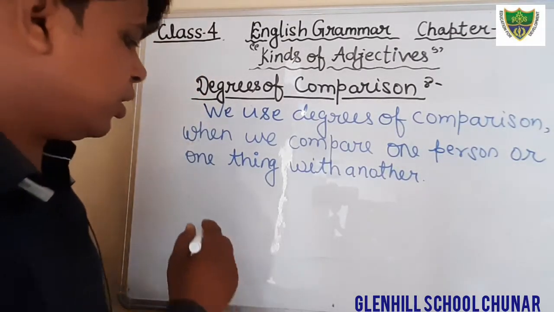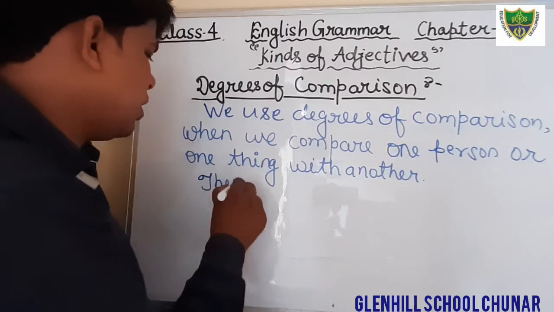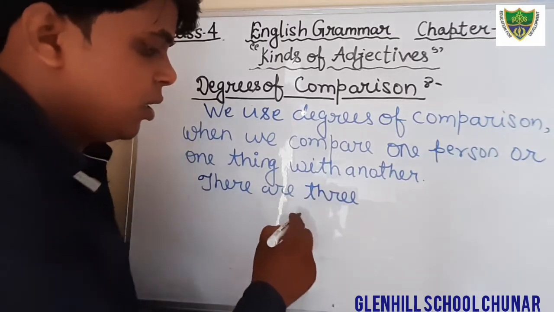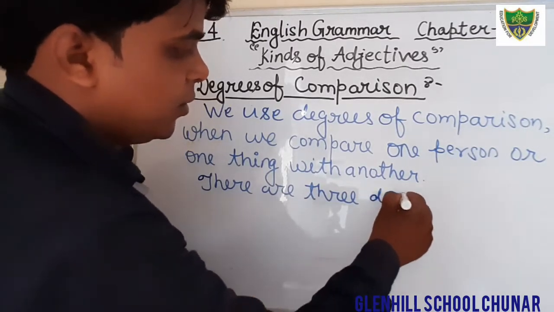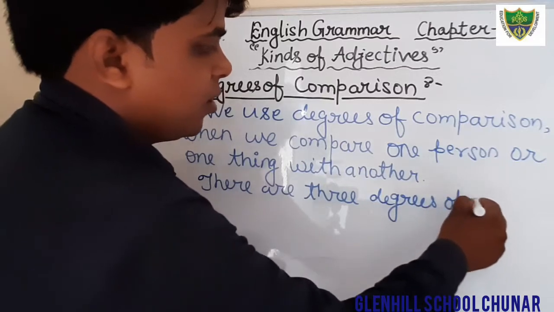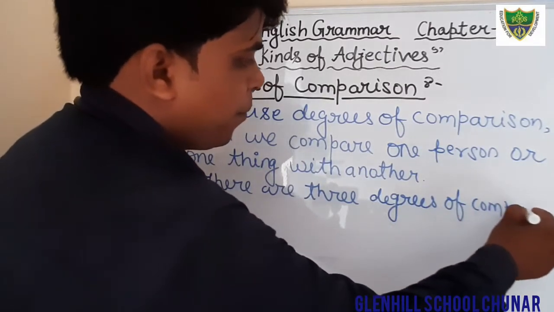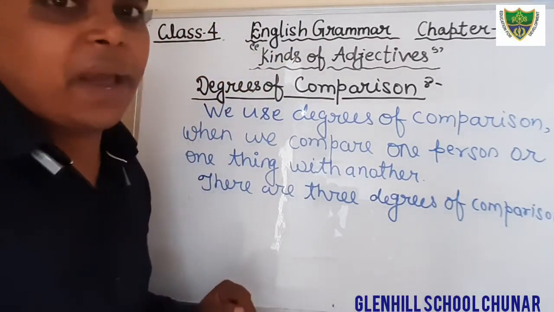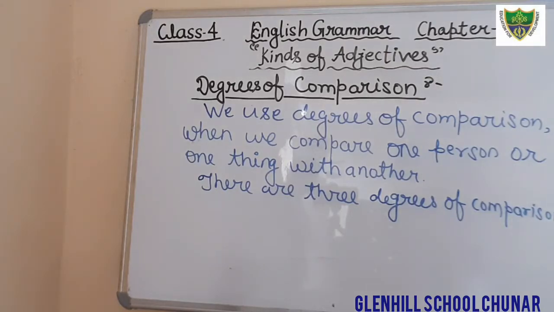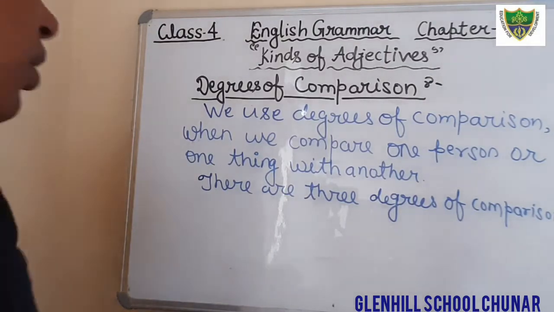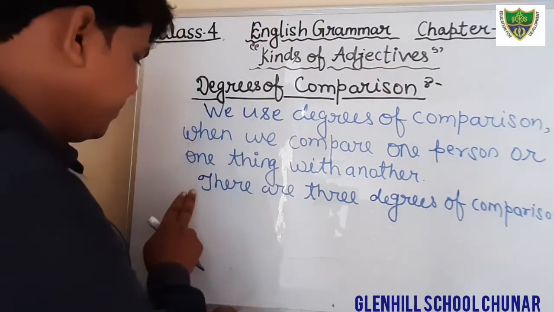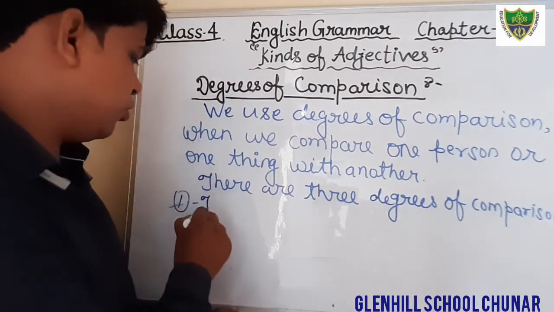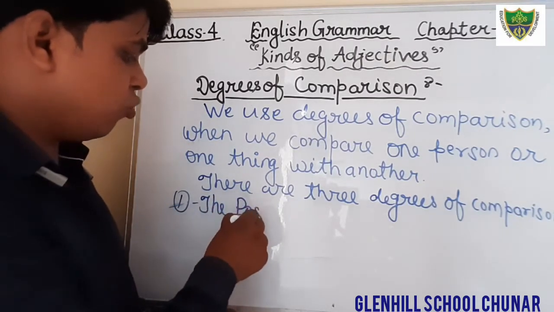So we can also write here, just below that line, there are 3 degrees of comparison. First one is positive degree, the positive degree, where there is no comparison at all.